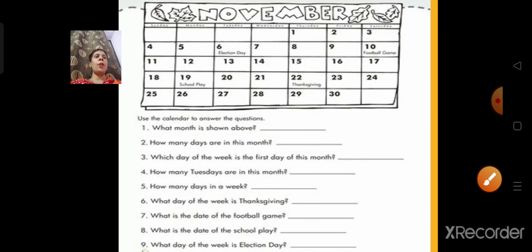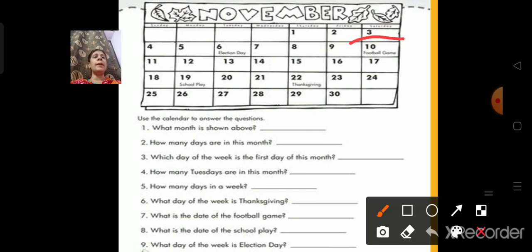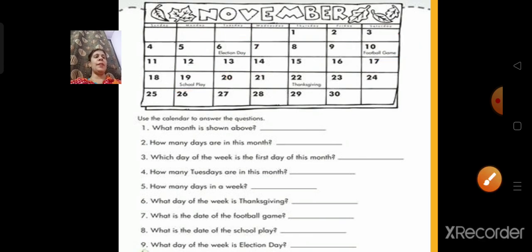What is the date of the football game? Now where is the football game, children? Here. And it is asking what is the date of the football game? That is 10th November. What is the date of the school play? Here is the school play, that is on 19. So the date of the school play is 19 November. What day of the week is election day? Now children, here on the 6th it is election day. What is the day? Day is Tuesday.